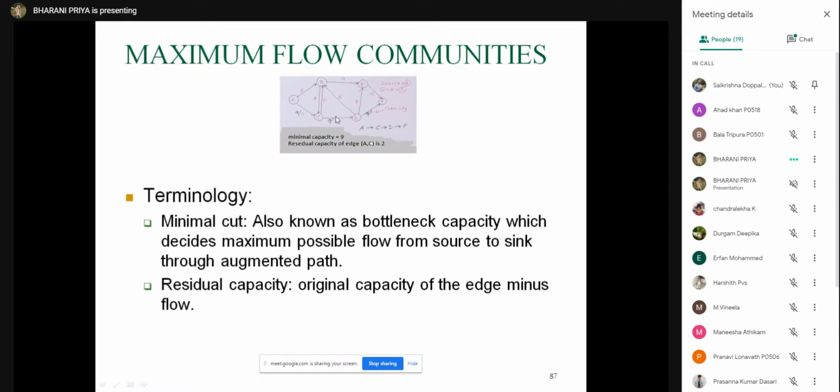Okay. So you are sending 9 here. So the residual here, the remaining capacity, is 2, here 2, here 2. So the residual capacity is the original capacity of the edge minus the flow. The flow you can have is 9, 9, and 9. But here the original capacity is 11. So the residual capacity is 2 here.